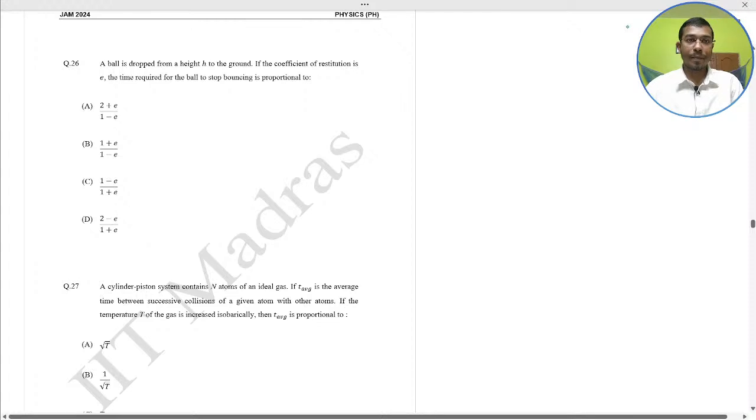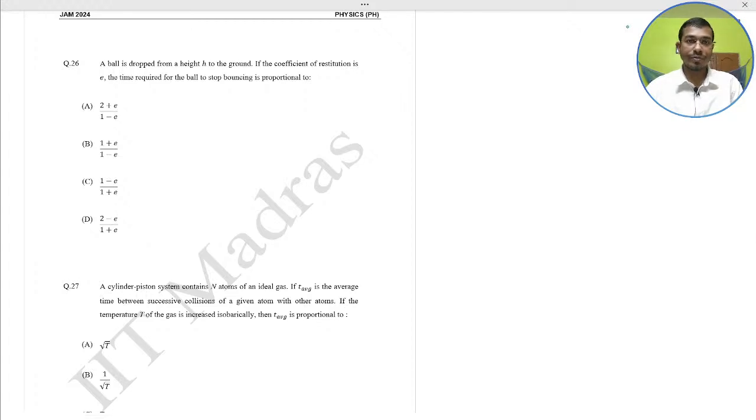A ball is dropped from a height h to the ground. If the coefficient of restitution is e, the time required for the ball to stop bouncing is proportional to what? I think this is a JEE type question from class 12, the work energy power chapter. It also comes in the IIT JAM. Do it yourself and put your answer in the comment box quickly.